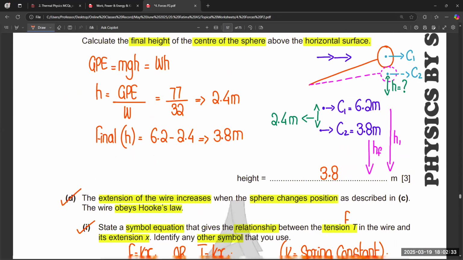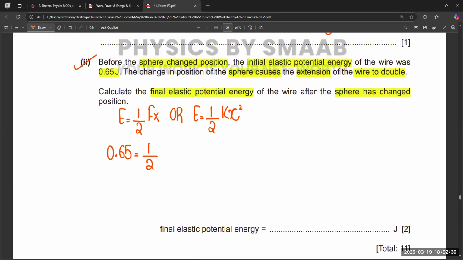So we are taking the tension of the wire, which is equal to 270, and the extension is x.